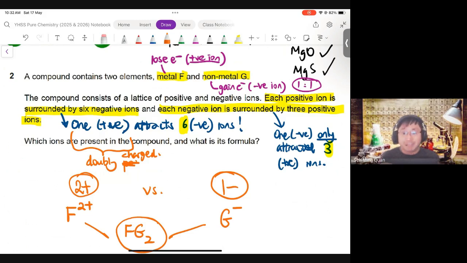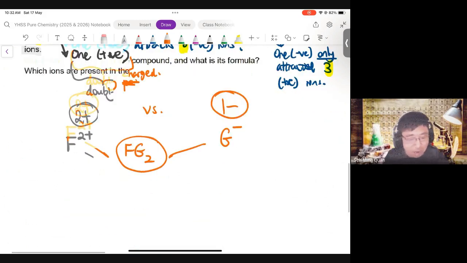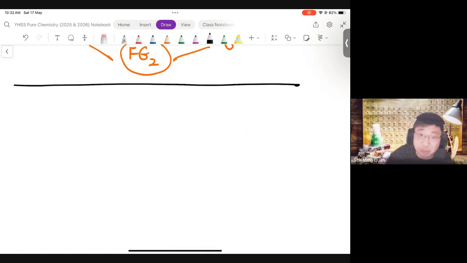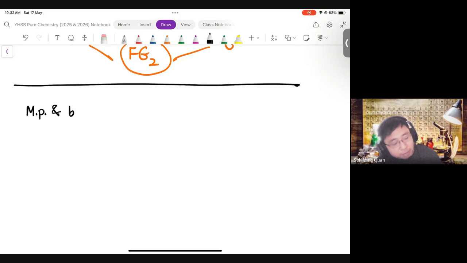Okay, so you must understand how to do such questions. It's not as simple as just, oh, I know it's an ionic compound. No, because you need to know the lattices very, very well. Okay. Now, moving on, of course, is the properties. Many students just resort to remembering, but don't just remember. Now, what properties have you learned? You have learned melting point and boiling point. You have learned electrical conductivity. Okay, I would say these are the 2 main ones.